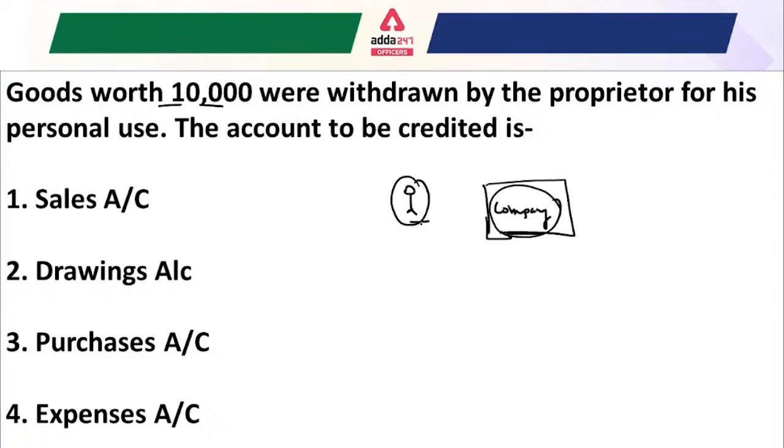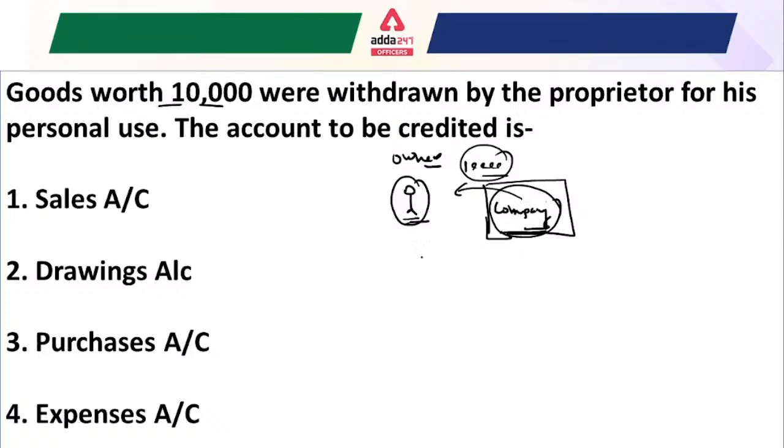Okay, it is known as the artificial personal account, and it is known as a natural personal account, right? So if this person is the owner and this is his company, and the owner withdraws 10,000 rupees of goods from the company for personal use, what journal entry is generally made for this transaction?